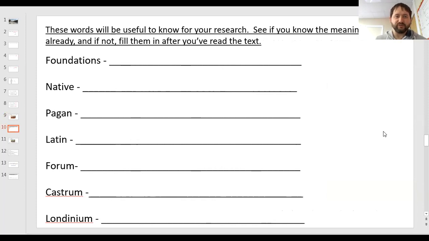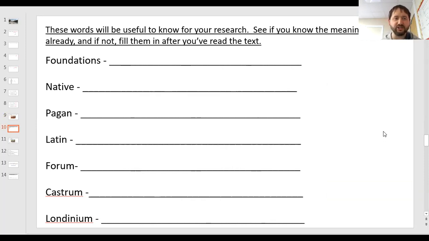So these words are going to be useful to know for your research. If you could just write them in your book, miss a line in between each and leave a space for writing the definition. But see if you know the meaning of them already. So pause the video in a second and fill them in if you know the meaning of them already. If not, once you've read the text, you should be able to fill this in at the end and work out what the meanings are.